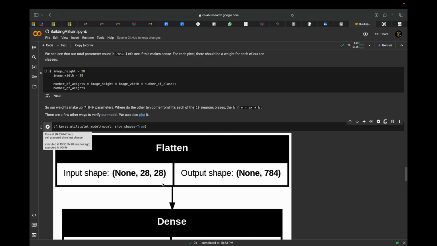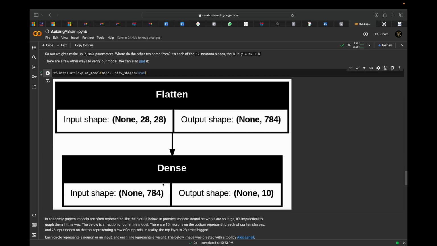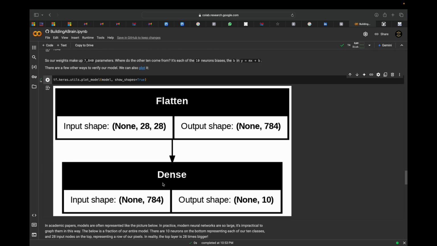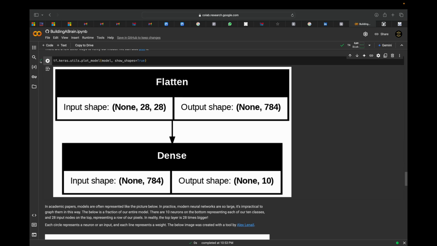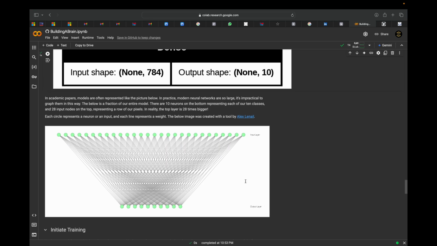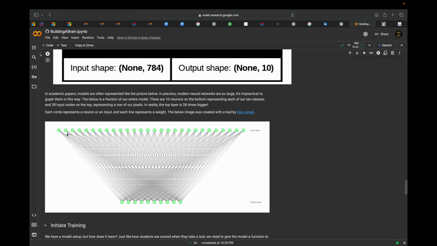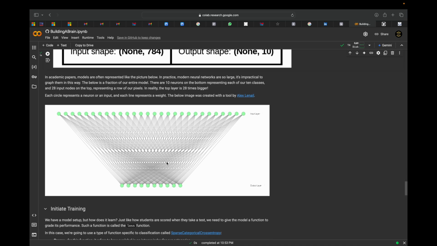Here we got the input shape, the image 28 by 28, output shape none, 784. Here the dense, we didn't give any kind of input, so that's why it's showing none. Here the main part of the neural network is the input layer, and here it's the output layer. If there is one layer inside it, it can be called the hidden layer, hidden neuron layer. So the main part comes here.